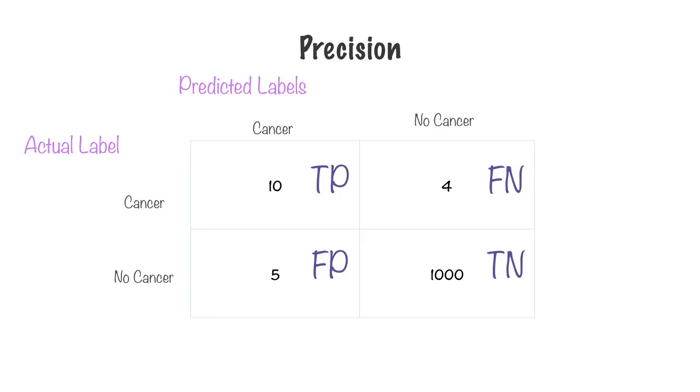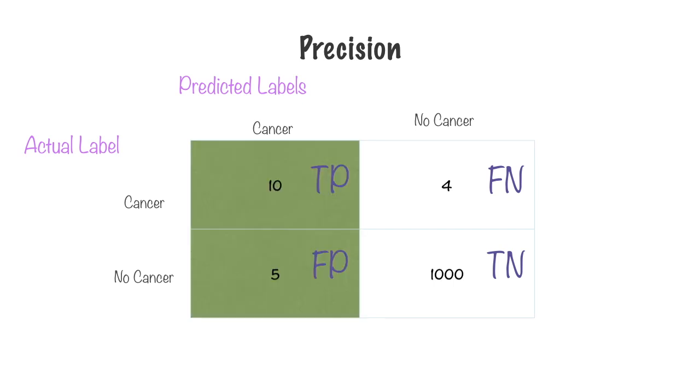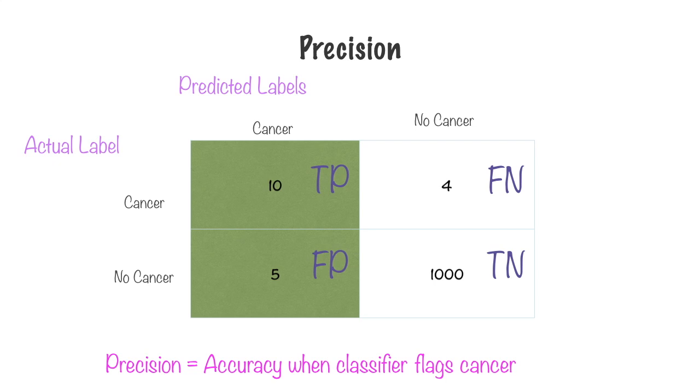Now that we've rejected accuracy as an evaluation metric for this machine learning model, we need to replace it with something better, something that will actually represent whether this model is good or bad. And one of those metrics can be precision. Precision basically considers all the instances in the first column that you see highlighted. Precision is the accuracy of the classifier when the classifier claims that cancer exists. Accuracy when the classifier flags cancer is precision. This is the definition of precision.